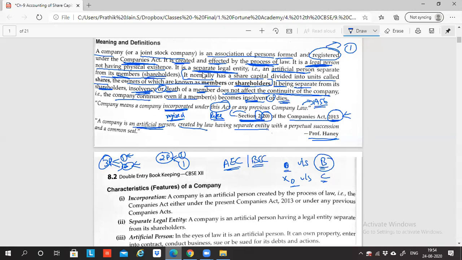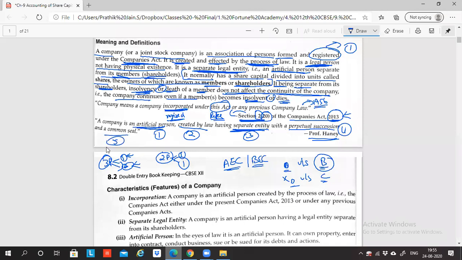Did we learn? We have the separate legal entity concept. A company is an artificial person created by law, having a separate legal entity with perpetual succession. What is perpetual succession? Sir, perpetual succession means people will come and go, but the company will go on forever. Members may come and go, owners may come and go, but the company will go on forever. Perpetual succession means the company will keep on running forever. That is the feature. First is artificial person created by law, separate entity, perpetual succession, and a common seal.